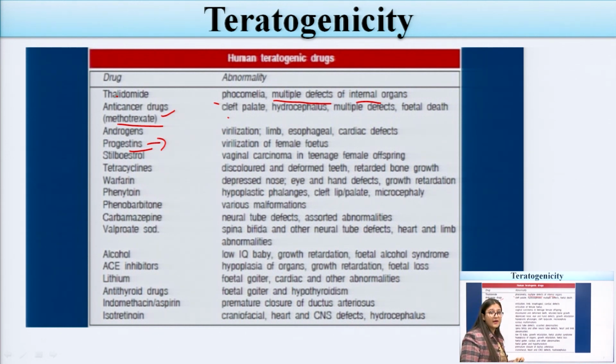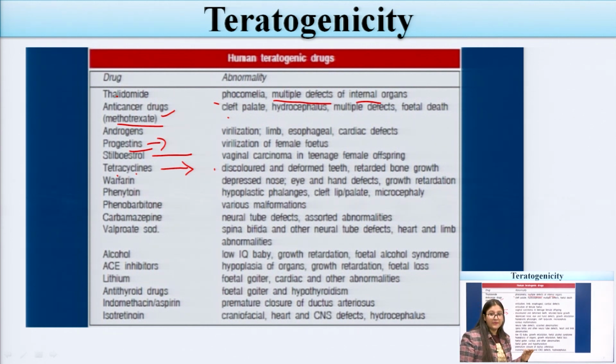Stilbestrol is a steroidal drug. If the mother consumes stilbestrol during the gestation period, it may produce vaginal carcinoma in the teenage female offspring. Tetracycline is also a very important antibiotic; it decreases protein synthesis in bacteria. If the mother consumes tetracycline during the gestation period, it may produce discoloration of the teeth and deformities in the fetus. Now warfarin, a coumarin derivative. If the mother is consuming warfarin, there is a depressed nose, eye and hand defects, or growth retardation.